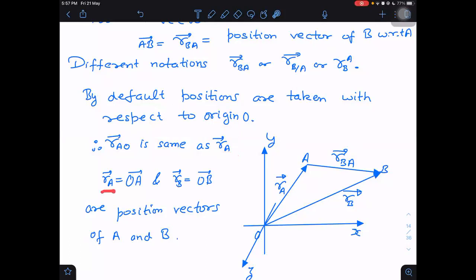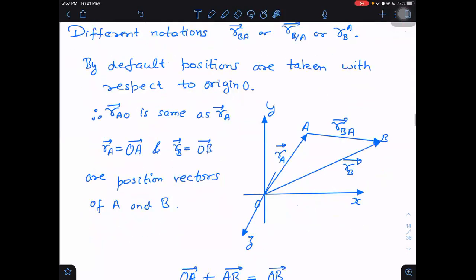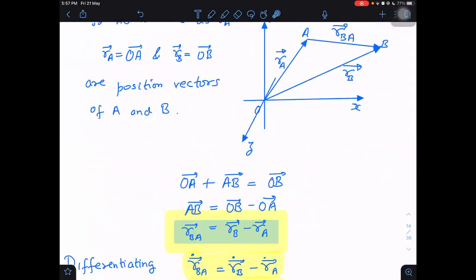What is the position vector of A? It is a vector pointing from O towards A. What is the position vector of B? Pointing from O towards B. Now we know that if I go from O to A along this vector, and then from A to B, then effectively I am going from O to B. It means we can write this relation: OA plus AB is equal to OB. Have we understood this?